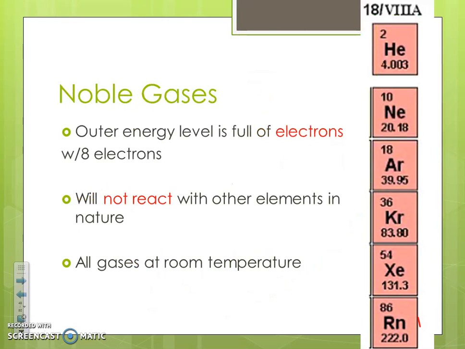Then the group right next to the halogens, group 8, or 18, all right, these are the noble gases. Okay, so they are full of electrons with 8, except for helium, but we won't really worry about helium right now. But all these guys have 8 outer electrons. They're in group 8. And the important thing is they're not going to react because they're full of electrons. All right, and all these guys are gases. All of them are gases. So they won't react with anything to form a compound.